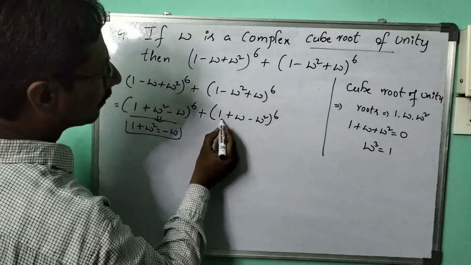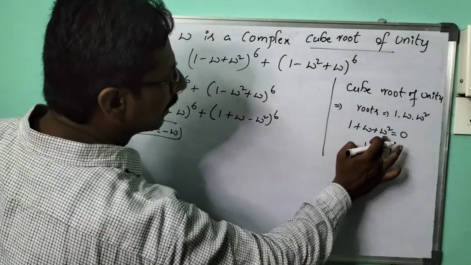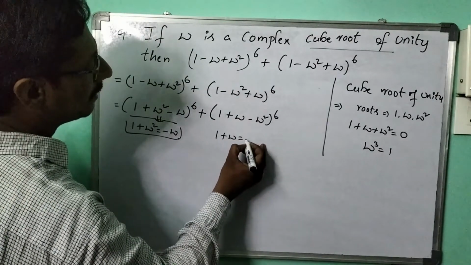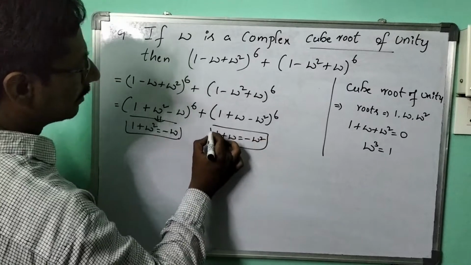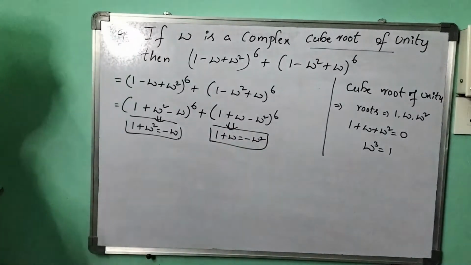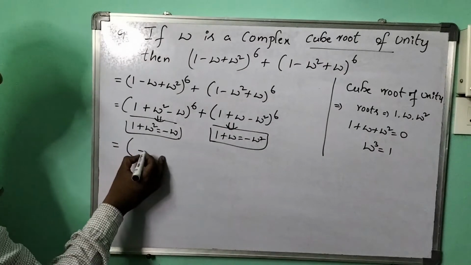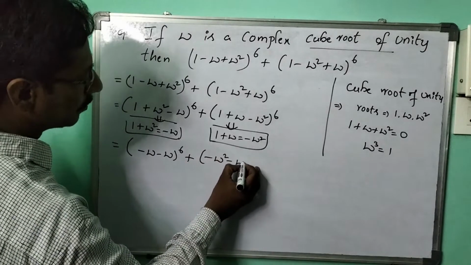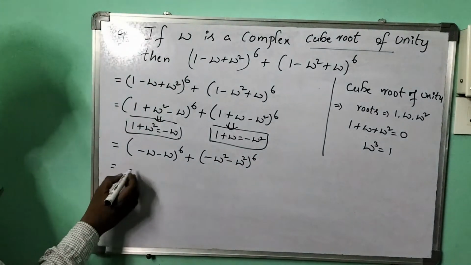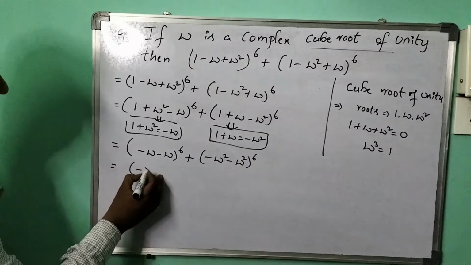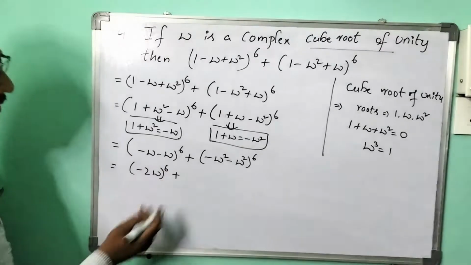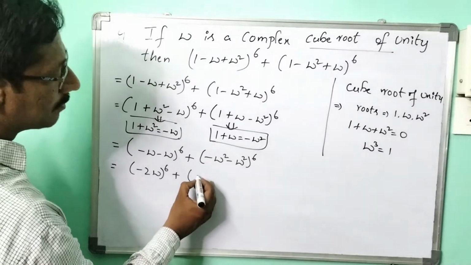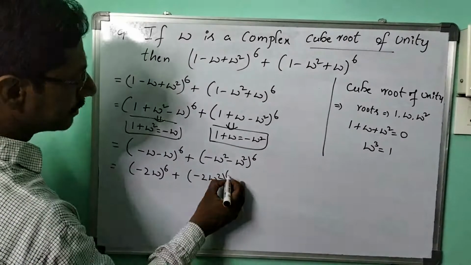Similarly, from here 1 plus omega is there. I don't want this omega square, so let me send it to that side. So I will get 1 plus omega equal to minus omega square. Now let me rewrite: equal to minus omega whole power 6 plus minus omega square whole power 6. Now add this minus 1. So what you get here is minus 2 omega whole power 6 plus, similarly, minus 1 omega square and minus 1 omega square, so minus 2 omega square whole power 6.